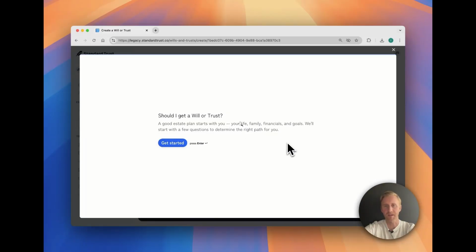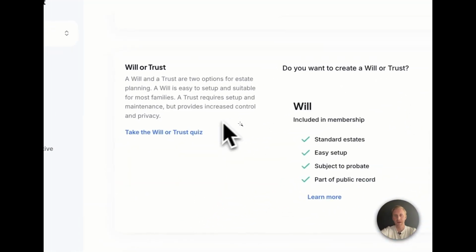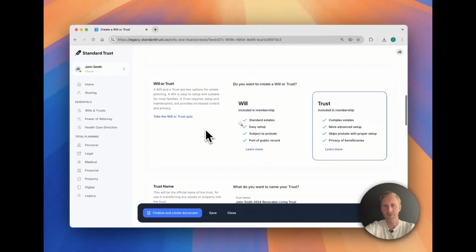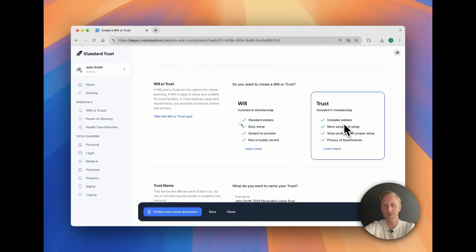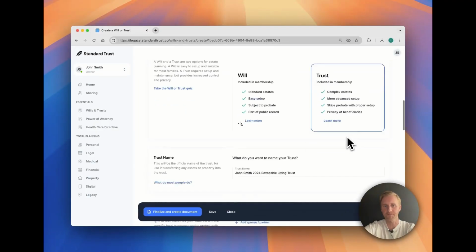So we know that attorneys are an important part of the process, especially if you have a complex estate. And so this quiz is designed to suss out whether you fall in those categories. So the client can take that to get that personal recommendation. We'll move forward just with trust because that exposes some of the more advanced features below.